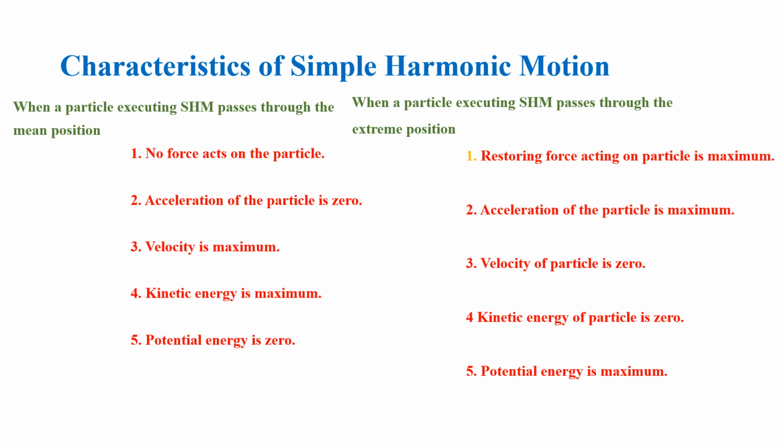At the extreme position, the restoring force is maximum, its acceleration is also maximum, and the velocity and kinetic energy of the particle remain 0. Likewise, the potential energy is found to be maximum.